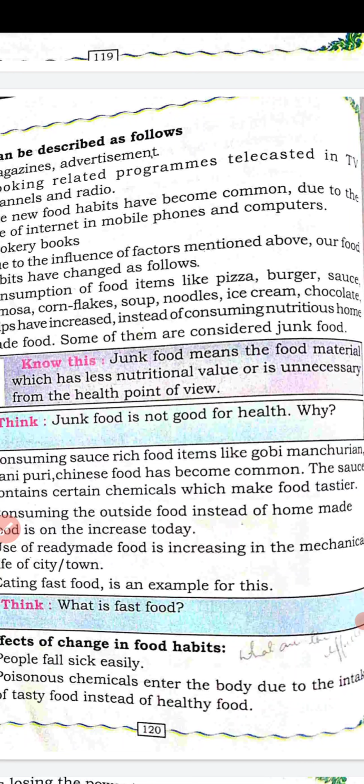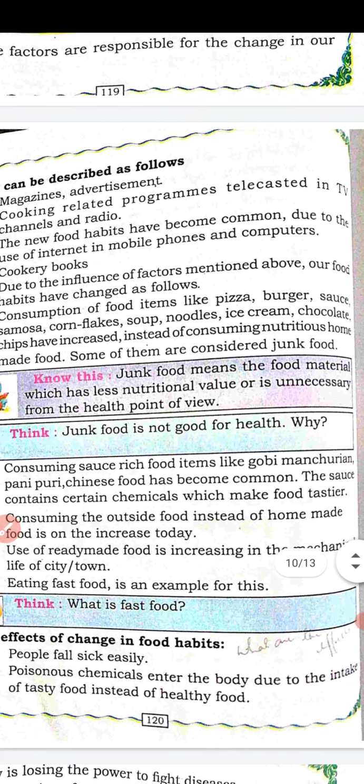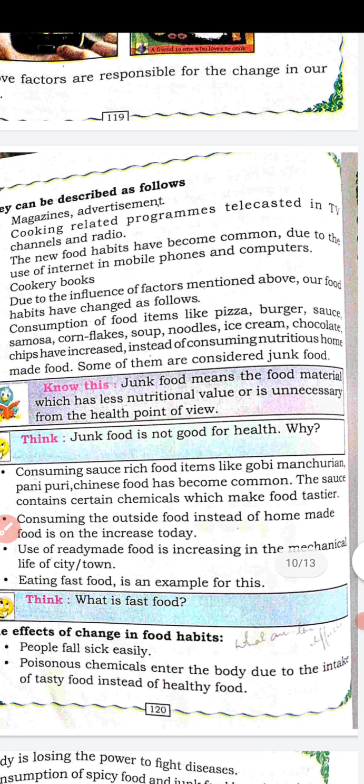Whereas these contain different types of chemicals. Continuously consuming this food may affect our health. Consuming outside food instead of homemade food is on the increase today. We like the food which is prepared outside or on the street side, whereas these food items do not provide any nutrients. So take care of the food you are using, what you are consuming.